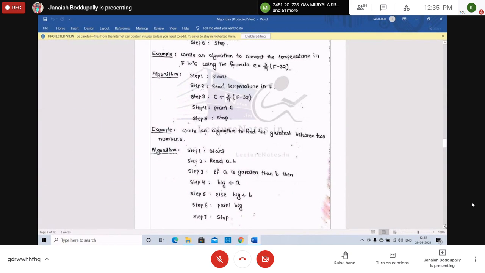Step 3, calculate or compute C equals 5/9 into F minus 32. Step 4 is to print the C value. We have converted Fahrenheit to centigrade, the centigrade value stored in C. Then stop. Copy this.